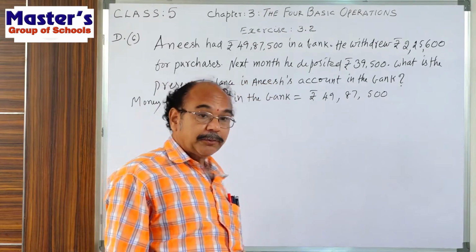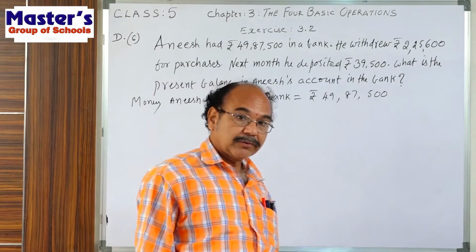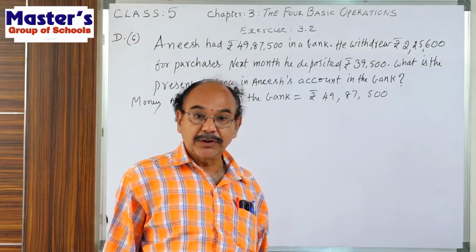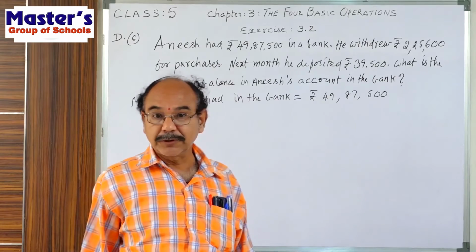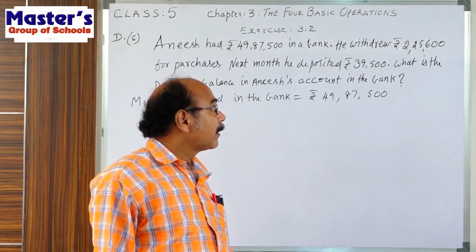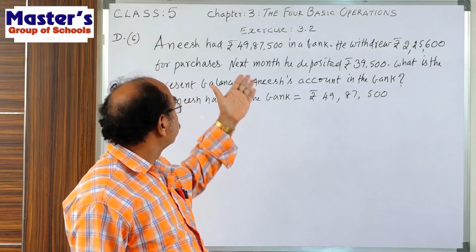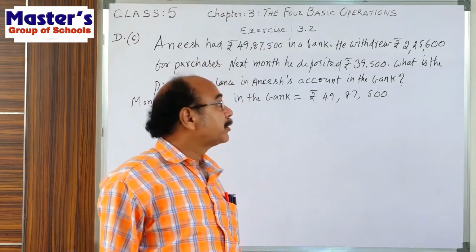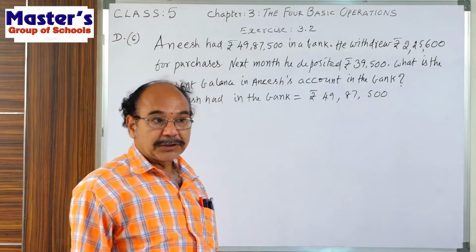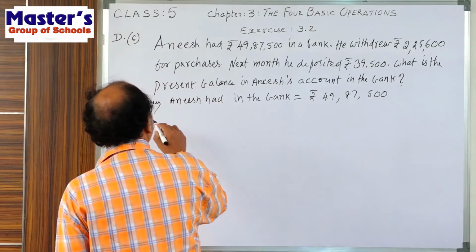He withdrew. Withdraw means taken back. Some amount he is taking back. Why taking back? For purchases. Some amount withdrawn by Anish for purchases. How much amount was taken away by Anish for purchase? 2,25,600. So we write that as a second step.